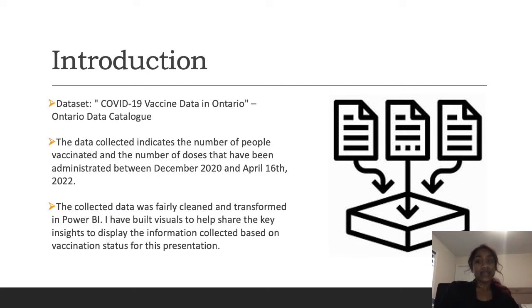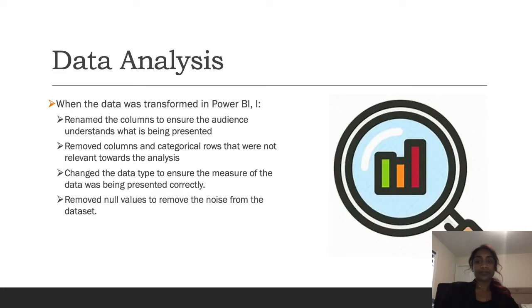The data collected was cleaned and transformed in Power BI. Visuals have been created to help share the key insights I have discovered, displaying the information collected based on the vaccine status. For this presentation, I have completed an analysis in Power BI.